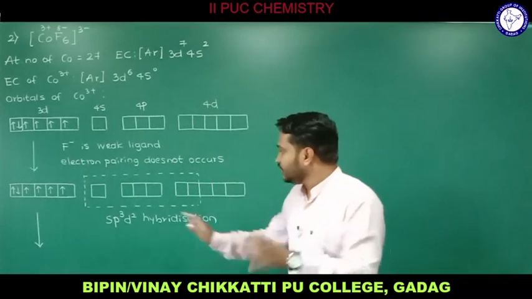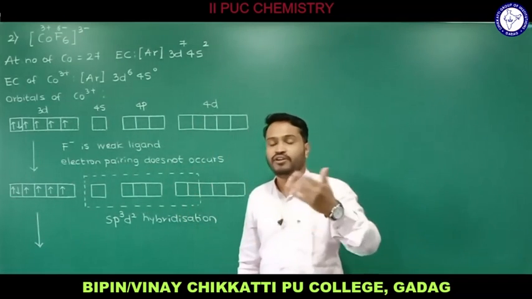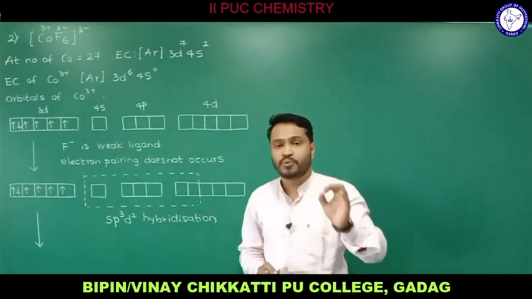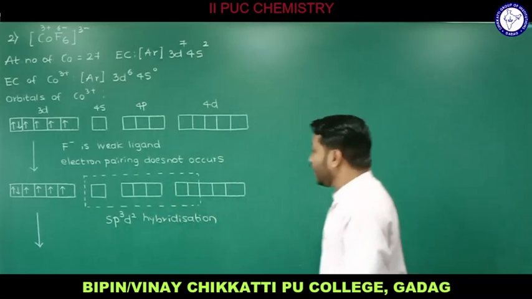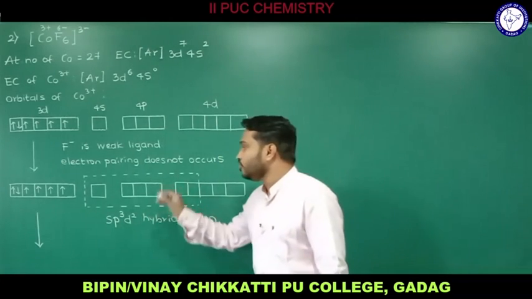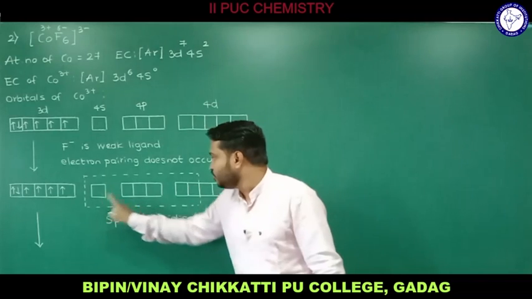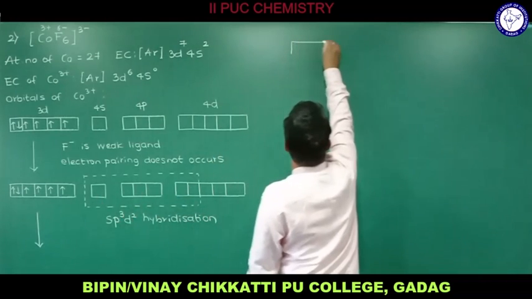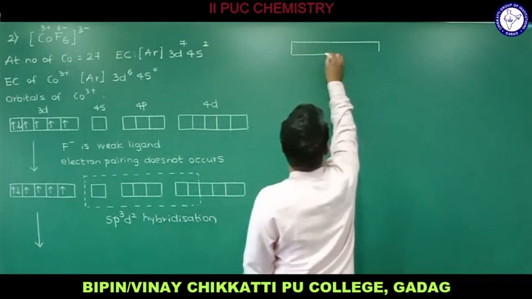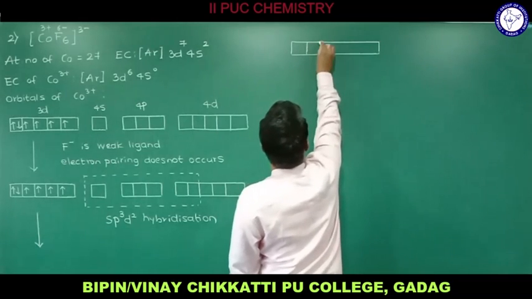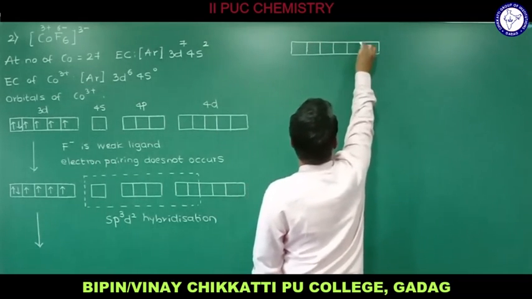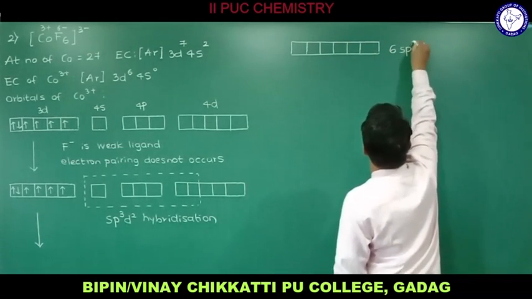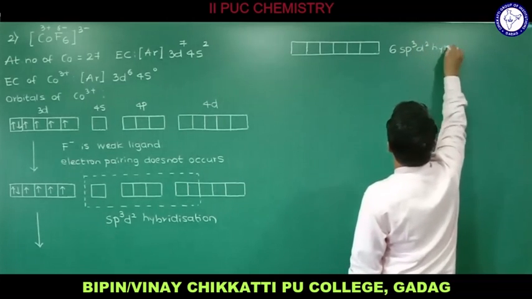So 1s, 3p and 2d atomic orbitals are of different energy and different shape. Intermixing of these atomic orbitals will occur to provide the hybrid orbitals. So how many hybrid orbitals? That depends on the number of atomic orbitals. So 1, 2, 3, 4, 5, 6. Therefore 6 I am going to draw here. So 6 hybrid orbitals, 1, 2, 3, 4, 5, 6. So all these are actually 6. And what kind of hybrid orbitals? sp3 d2 hybrid orbitals.